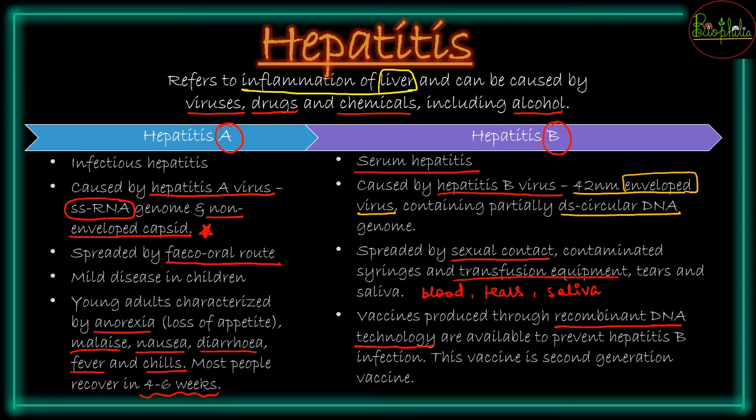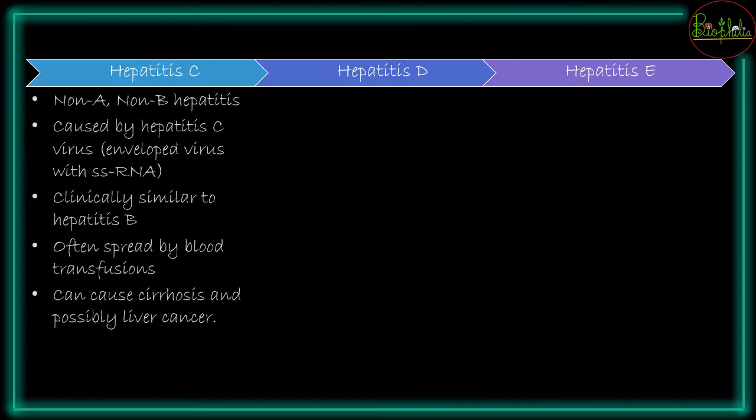And a very important point that you need to remember is that it is a second generation vaccine. A very important question was asked here, what generation vaccine is hepatitis B. It is a second generation vaccine which is prepared by recombinant DNA technology. Hepatitis C is another type, which is called non-A non-B hepatitis.